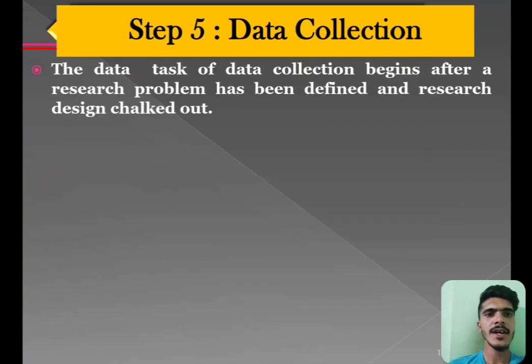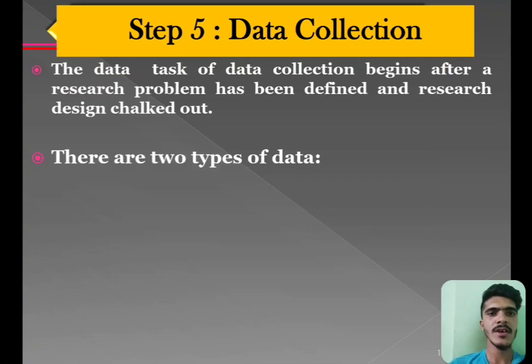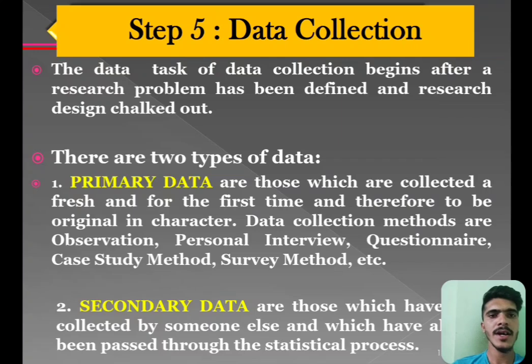Step 5 is data collection. The task of data collection begins after the research problem has been defined and the research design worked out. There are two types of data: primary data and secondary data. Primary data are those which are collected afresh and for the first time, and therefore original in character. Data collection methods are observation, personal interview, questionnaire, case study method, survey method, etc. Secondary data are those which have been collected by someone else and which have already been passed through the statistical process.